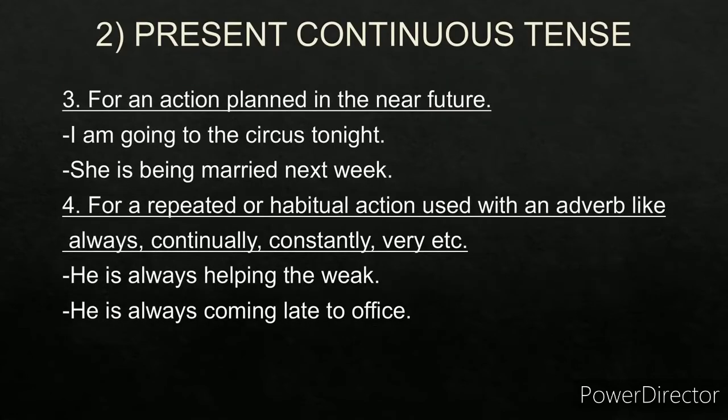Third one, for an action planned in the near future. I am going to the circus tonight. Am plus ing. So this is the present continuous tense. She is being married next week. Now whatever I have told you was relating to active voice. Whenever you are writing the sentence in the passive voice, you have to simply add the word being. Whatever I told you, like is, am plus ing, these were all related to active voice. Now if you want to use the sentence in passive voice, you have to simply add the word being. So this is the sentence of passive voice. There won't be any am or anything else. This is passive voice. She is being married next week.